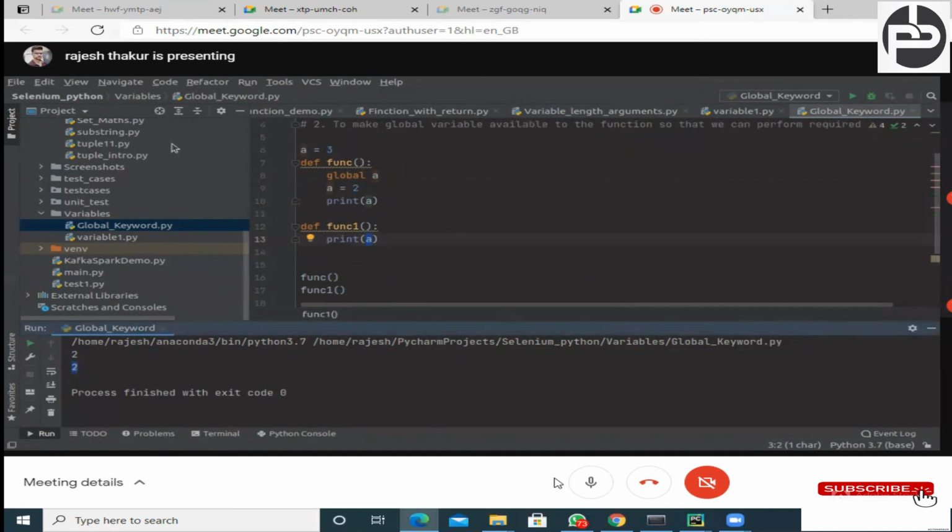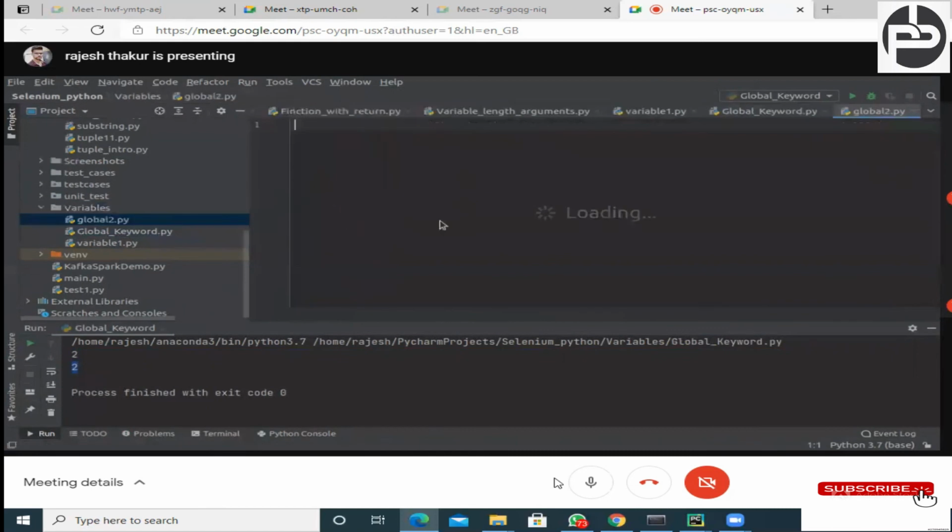No doubt. Okay, there is one more thing in this. One minute, let me create one more Python file, global 2. And now just try to understand. We are going to create one function, func, and inside the function we are defining global a, and a is equal to 2, my favorite number. Now print a. I can happily print that.